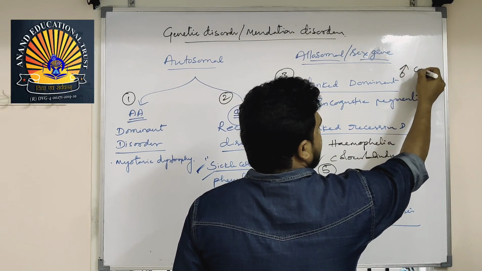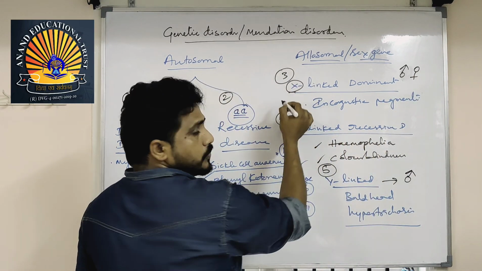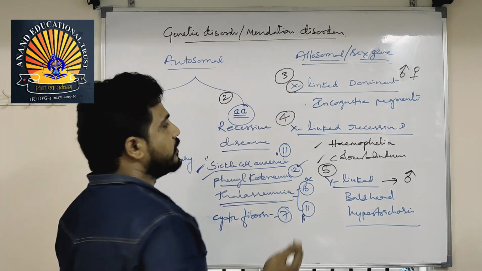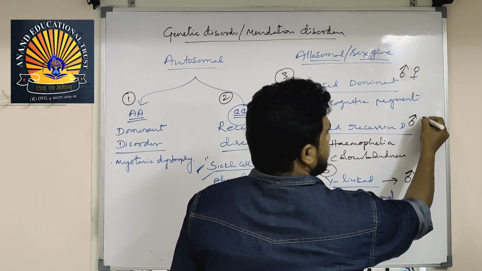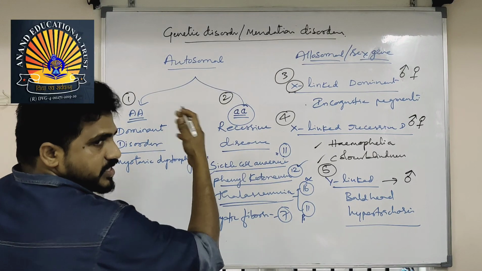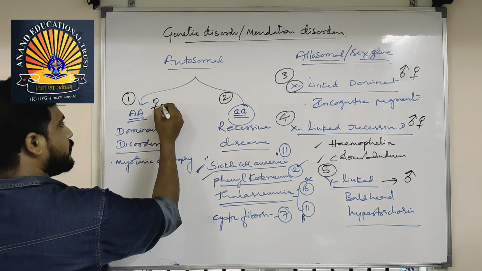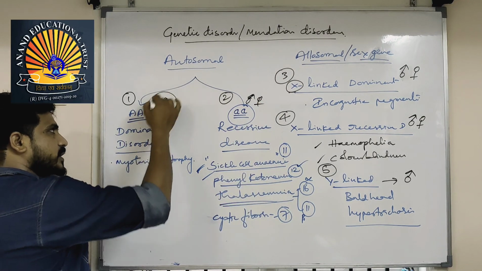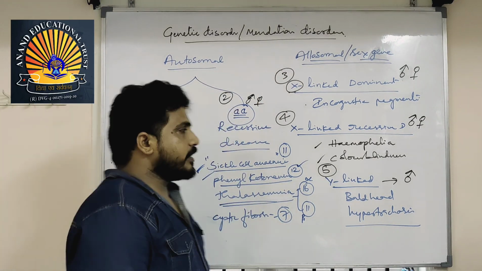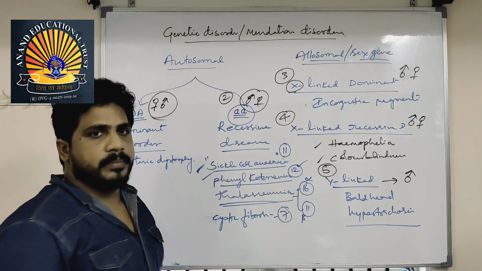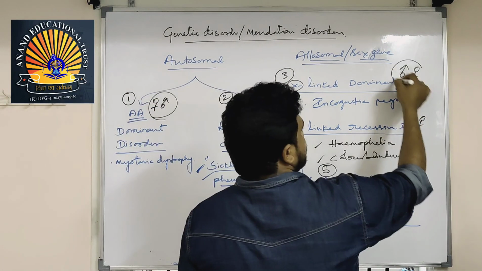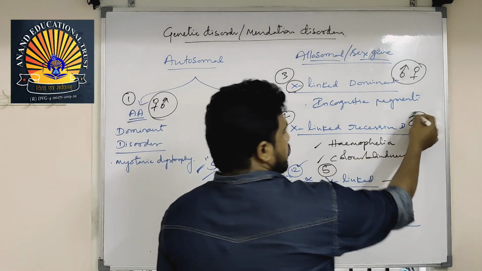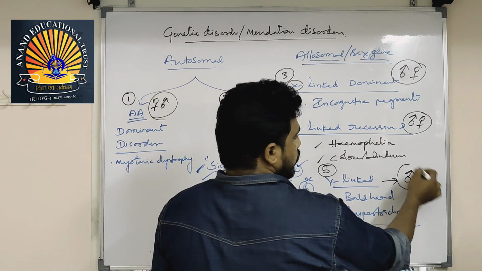X-linked means both coming in male and female. Why? Because the gene present on the X chromosome, and X is present in both male and female. Y-linked recessive also coming for male and female. Autosome is present in everyone, so that is present in male and female. So autosomal dominant disorders may appear in both male and female. Autosomal recessive also appear in both male and female. X-linked dominant also appeared in both male and female, and X-linked recessive also in both, but Y-linked is only males.